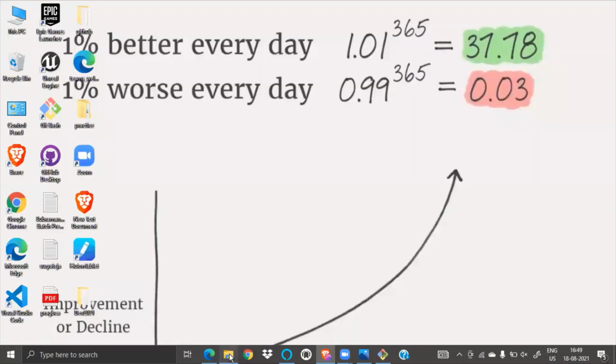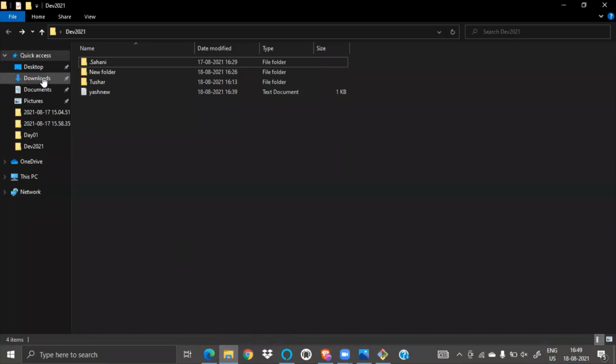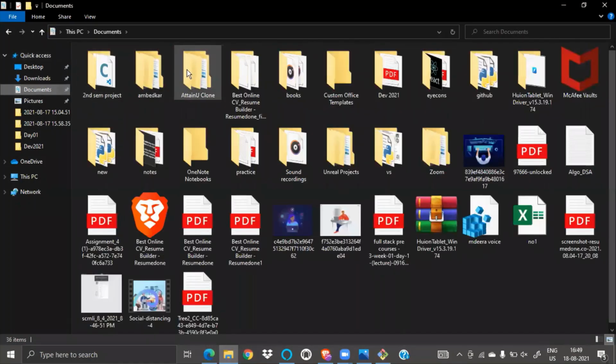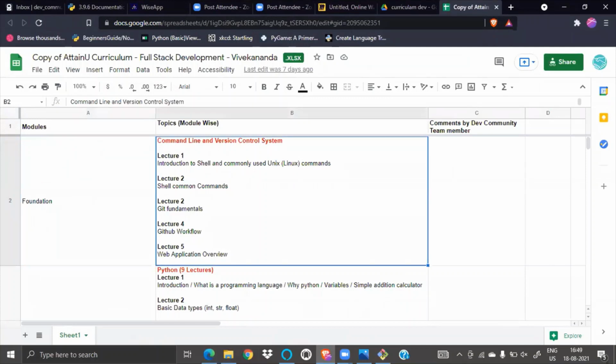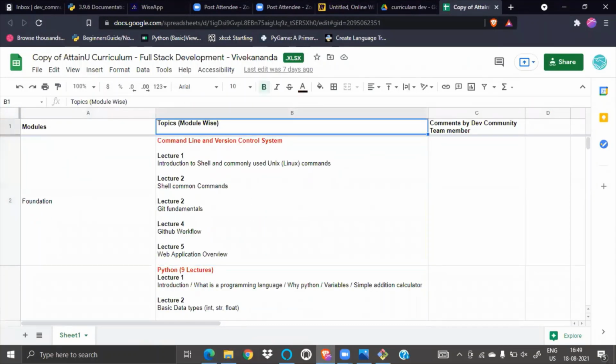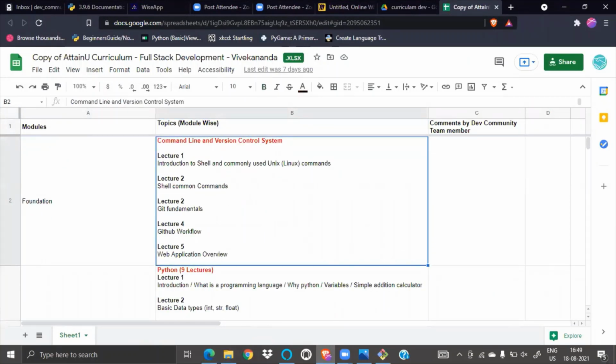I guess I have this here also. My documents. Where is it, yeah. Fine. Okay. Yeah.